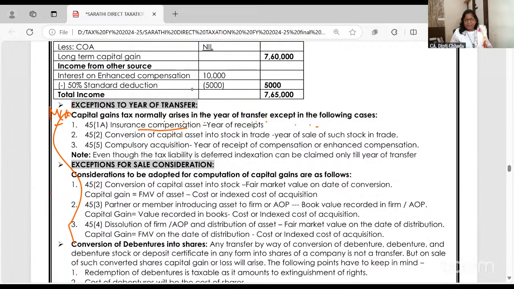Conversion of capital asset into stock in trade: but when the stock in trade is sold, that time you will calculate the capital gain. Compulsorily acquired property: when you receive the compensation, that time.